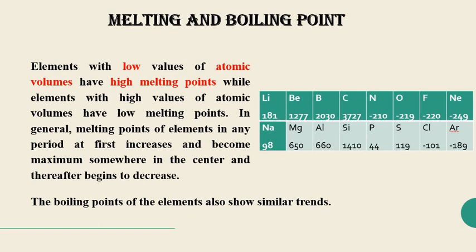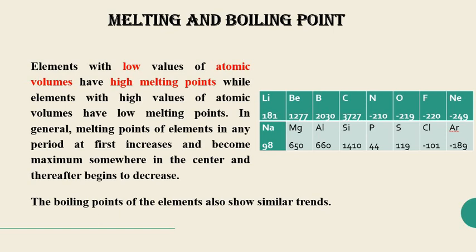Melting and boiling point. Melting and boiling point is dependent on the atomic volume, and hence it also shows the same trend as shown by the atomic volume. Elements with a low value of atomic volume have high melting points, while elements with high values of atomic volume have low melting points. So this one is just opposite. That means if the atomic volume is high, the melting point will be low, and if atomic volume is low, the melting point will be high.